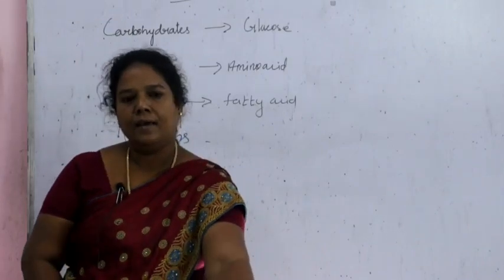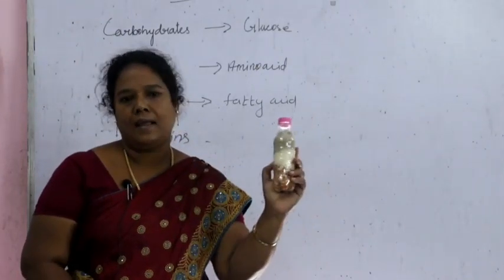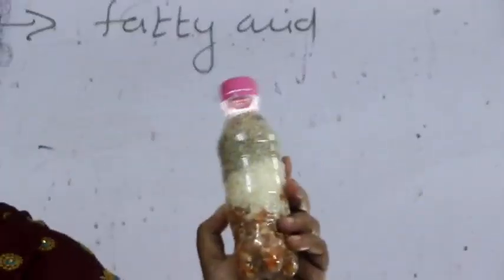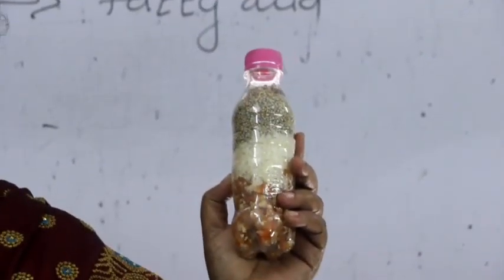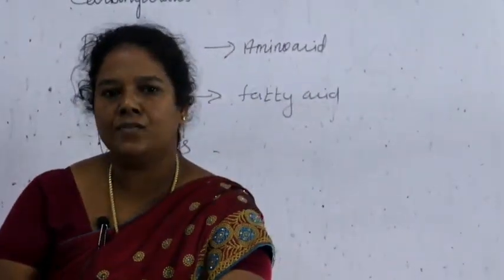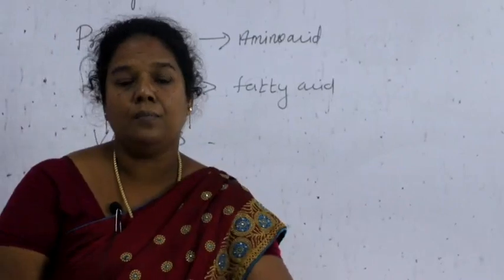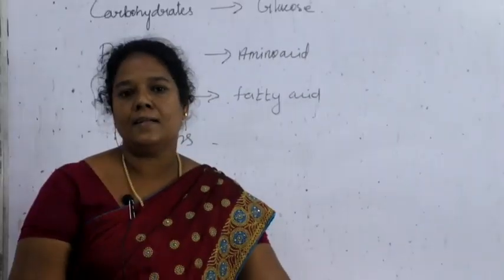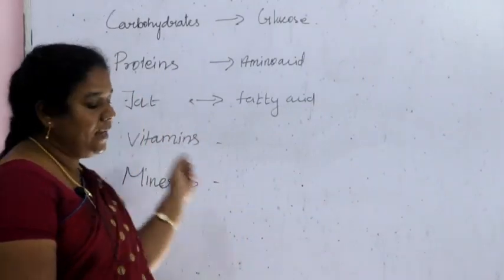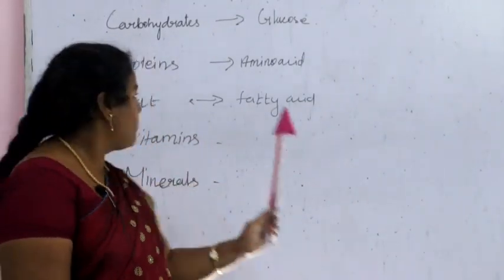Look at the sources, children. Rice, wheat, millet, maize, all the nuts contain carbohydrates. Are you clear? Carbohydrates are energy giving food. Carbohydrates contain carbon, hydrogen and oxygen. Now let us see about the proteins. The next one is proteins.